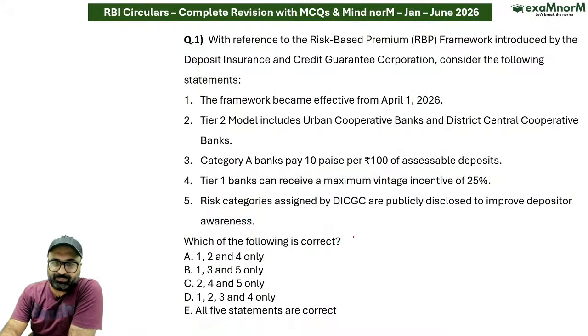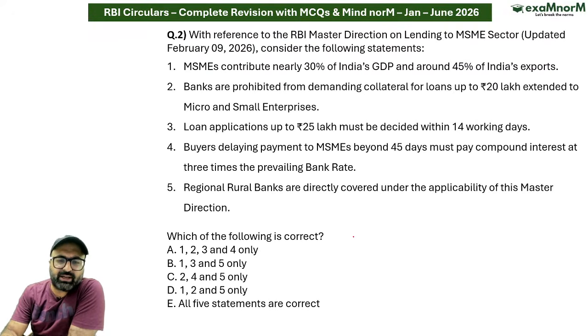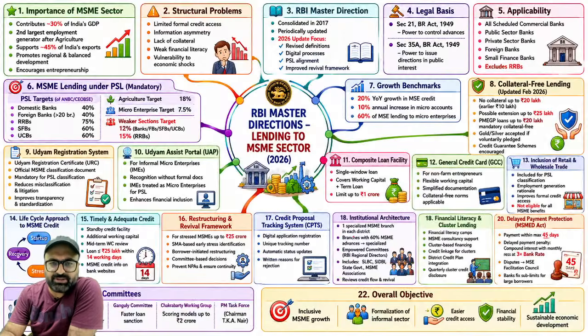Moving on to the next, what does the next question say? The next question is related to MSMEs. So certain MSME directions have been announced. The biggest direction among them is that now MSMEs are allowed to enjoy collateral free loan up to 20 lakh rupees. Possible extension can be up to 25 lakh rupees if required. All the other things after that, they are basic.